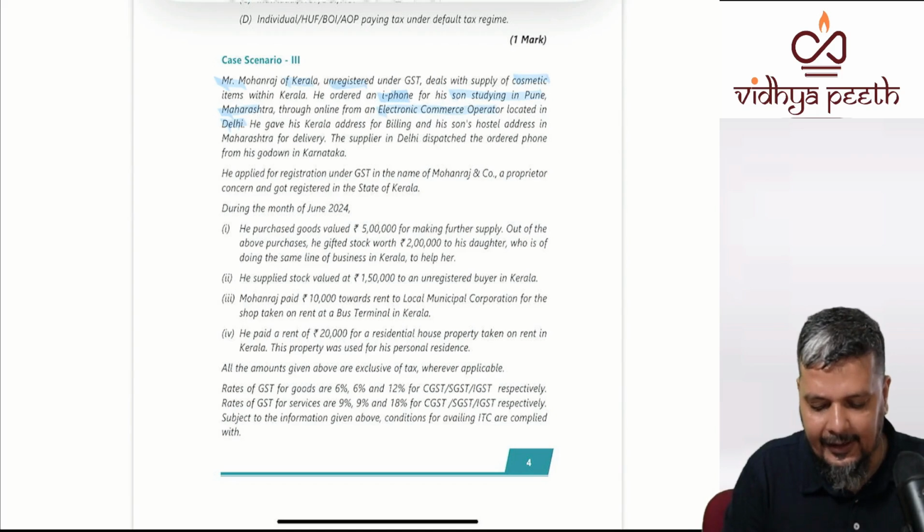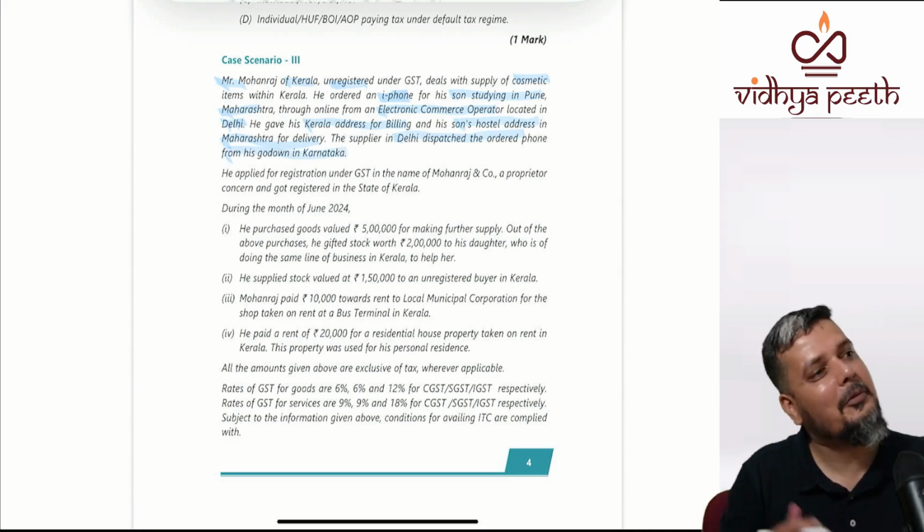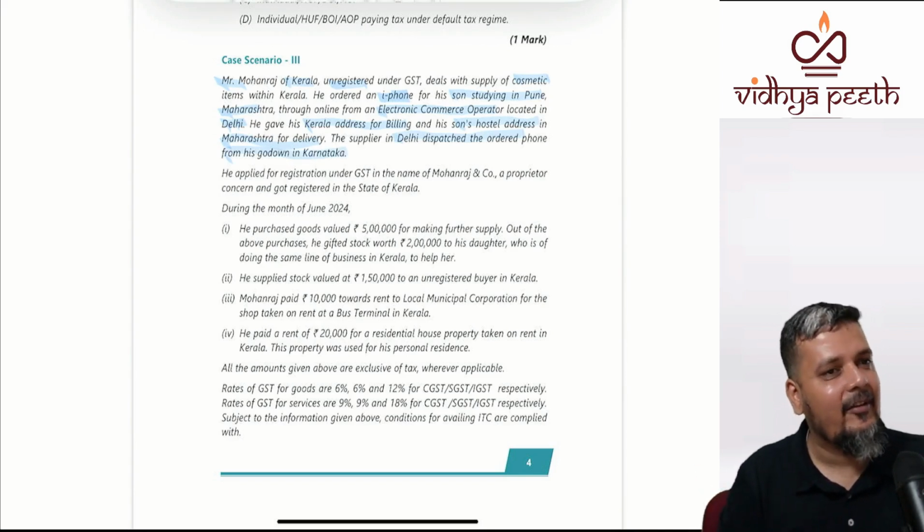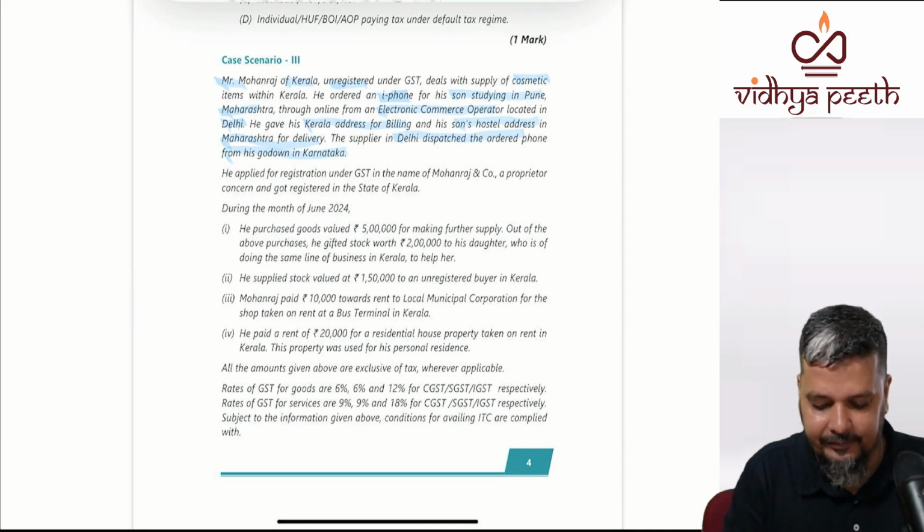He gave his Kerala address for billing and his son's hostel address in Maharashtra for delivery. The supplier in Delhi dispatched the phone from his godown in Karnataka. So many states.